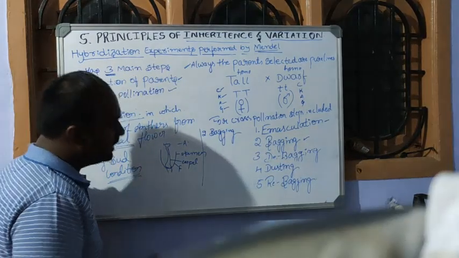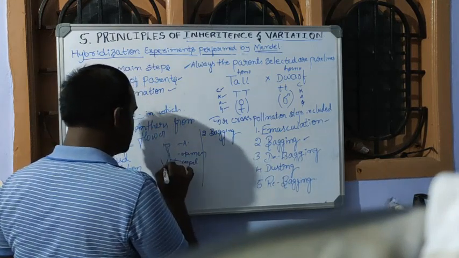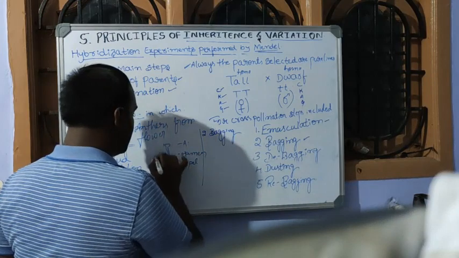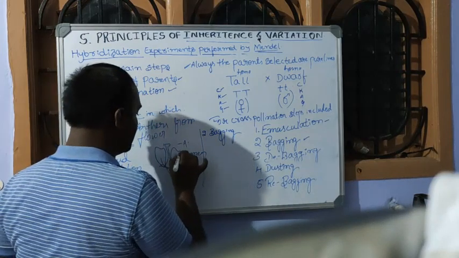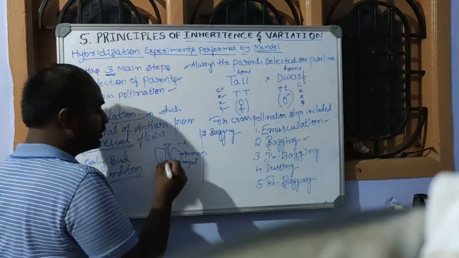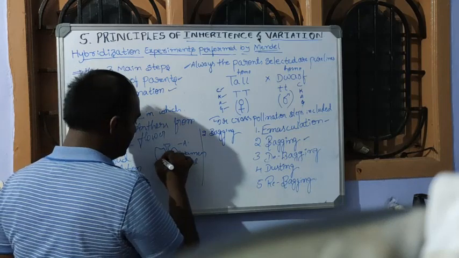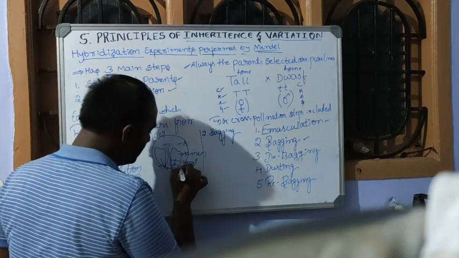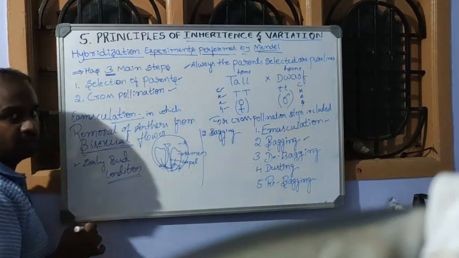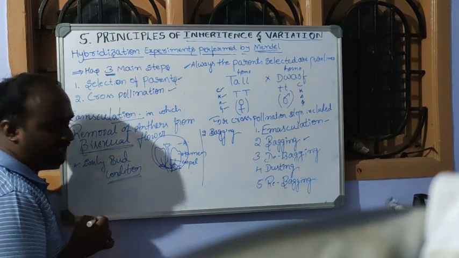In bagging, the emasculated flower, which has sepals and petals and everything because the flower consists of 4 whorls, is covered with butter paper or a cotton bag to prevent further contamination.